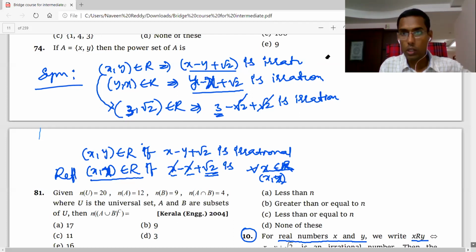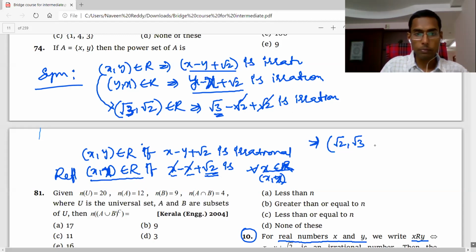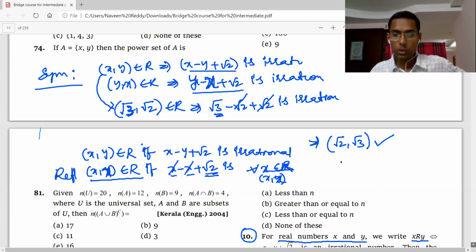No, root 3 only, no? Yeah, sorry, root 3. Let's take root 3. Okay, this is root 3, irrational. So that means what should happen now? Reverse, that is (root 2, root 3) should also become irrational. Yes, this is also irrational. For this it is working. But we have to take an example where it is not working. So I'll take an example now.